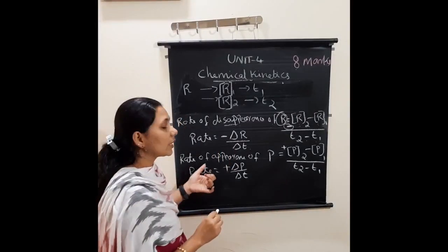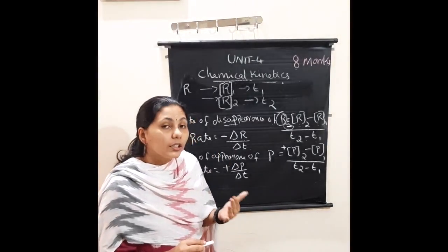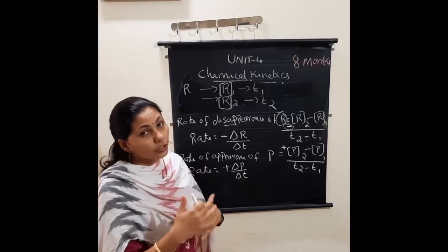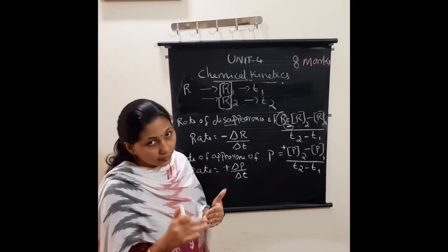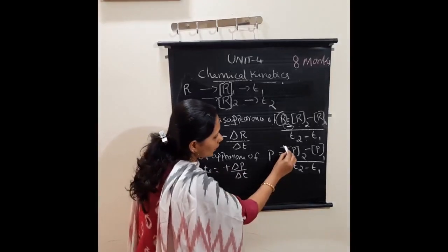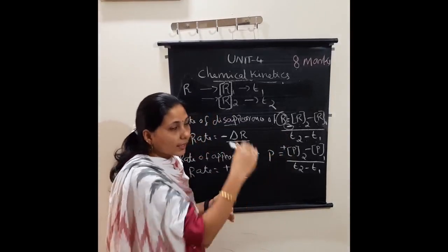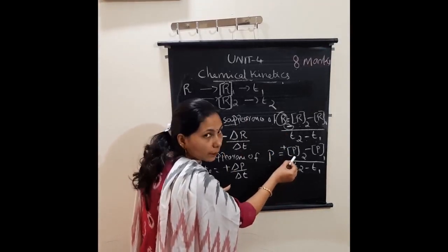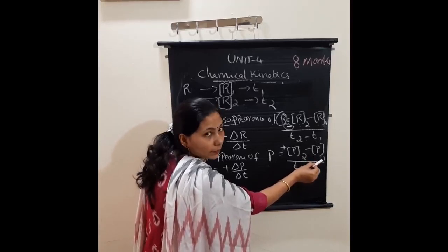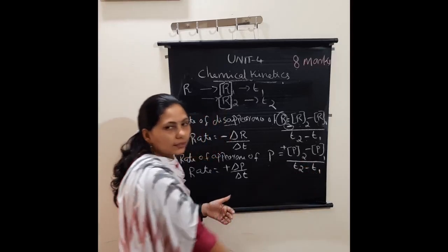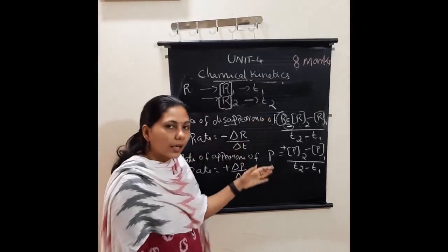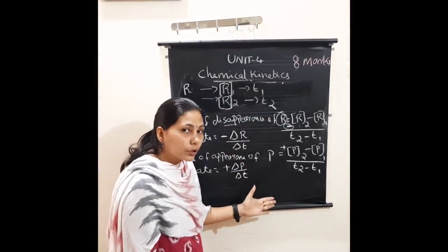Then how can we write the rate in terms of the product? So rate of appearance. Why appearance? Because the products are being produced and their concentration is increasing. So the rate of appearance of product P equals positive. Here it was negative, positive means concentration increases. Concentration of P at time T2 minus concentration of P at time T1, divided by T2 minus T1. Just like reactants, R1 at time T1, R2 at T2, products P1 at T1 and P2 at T2.